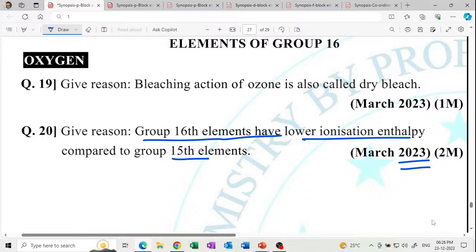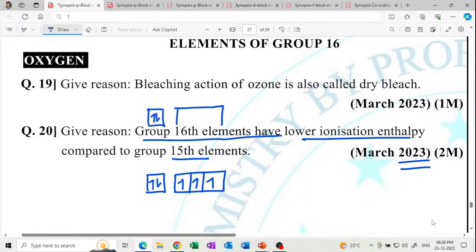In group 15 elements, the electronic configuration has half-filled stability, three electrons in p and the 2 electrons in s. And group 16 has the electronic configuration in this way, 1, 2, 3, 4, so it does not have half-filled stability.